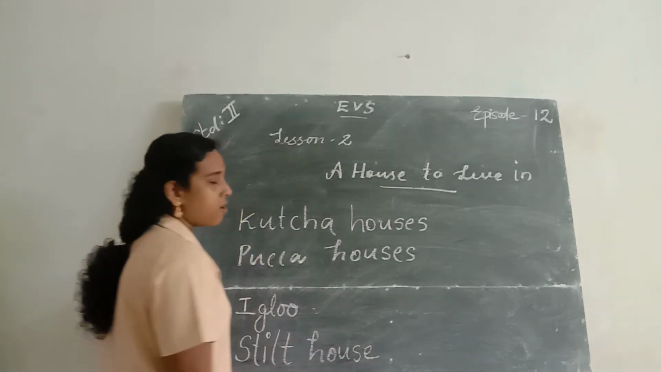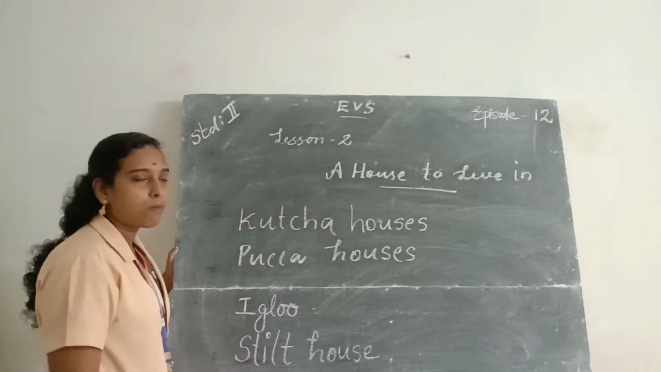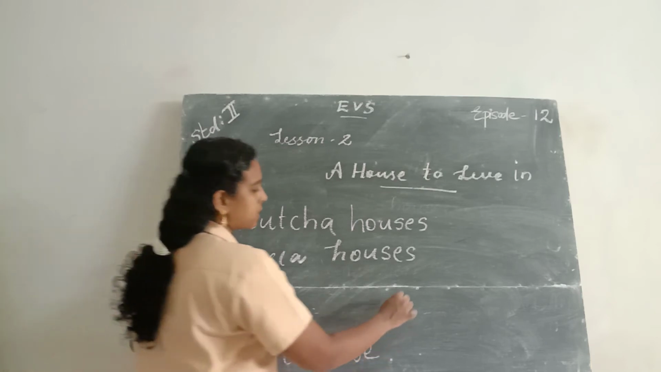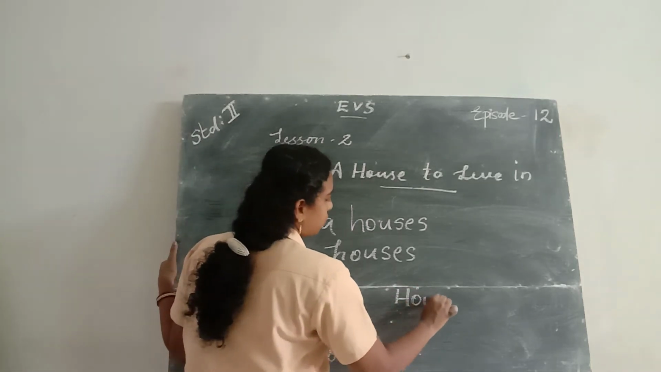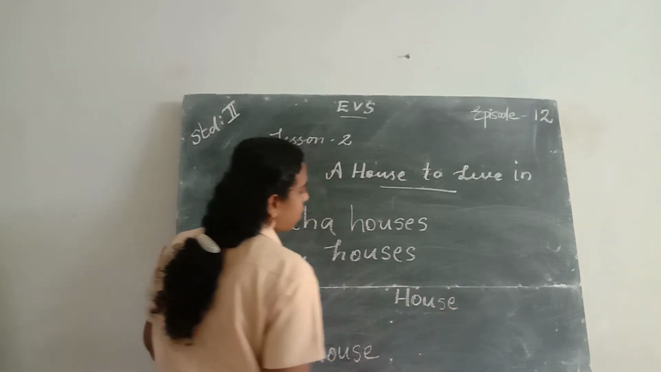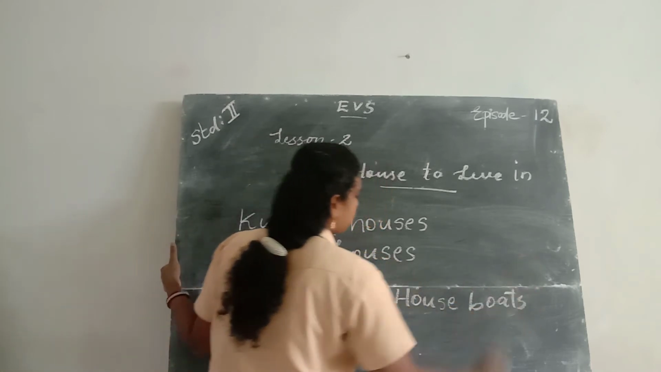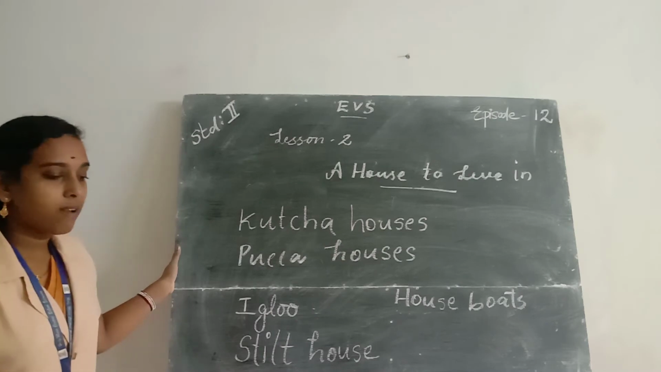The houses that float on water like boats are called houseboats. Say the spelling of houseboats. H-O-U-S-E. Houseboats. B-O-A-T-S. Houseboats. Then the next one, caravans.